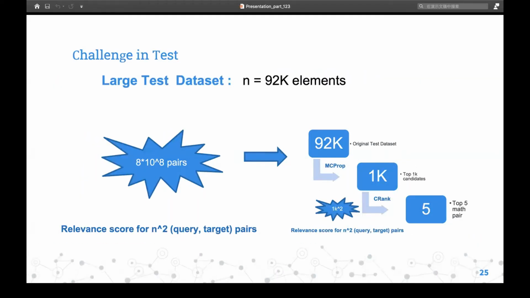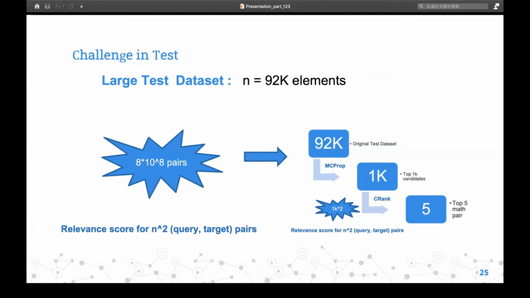Because of the challenge of the large test set, about n plus 92,000 elements, using a large transformer to calculate the relevance score for every query-target pair is infeasible, because we need to compute n squared relevance scores to get the ranking for the whole test set. Thus, to reduce the computational complexity, we also tried another model.